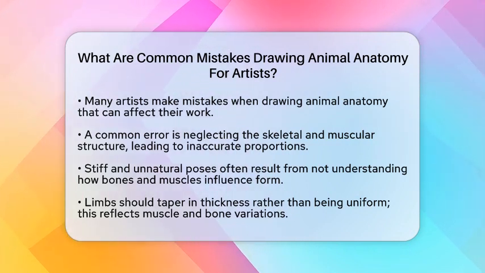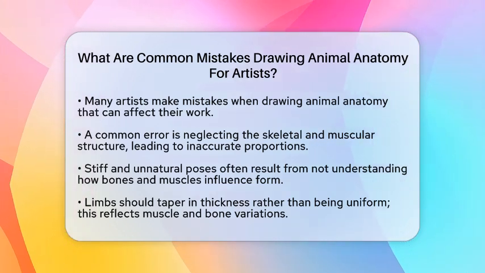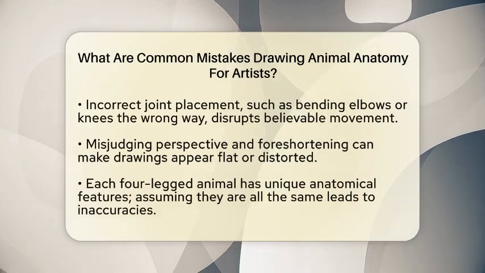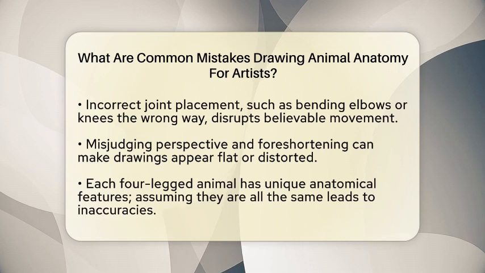Another common mistake is drawing limbs with the same thickness from joint to joint. Limbs should taper and vary in thickness, reflecting muscle mass and bone structure. For instance, legs should not appear cylindrical and rigid. Instead, they should show natural variation that gives them life and connection to the body.